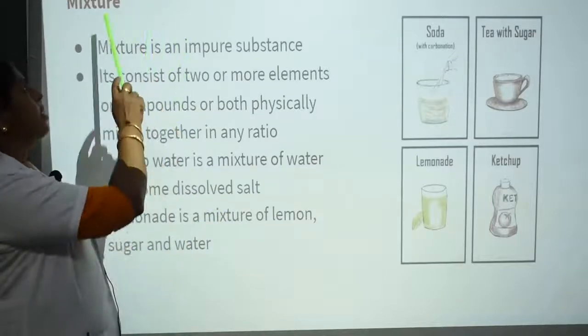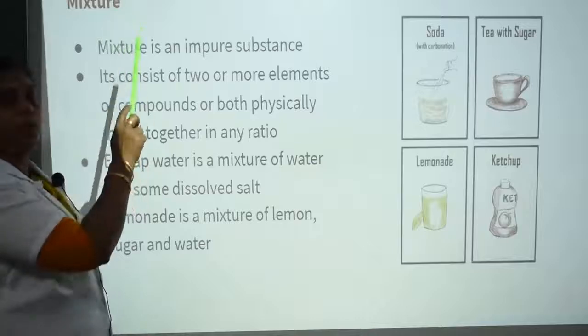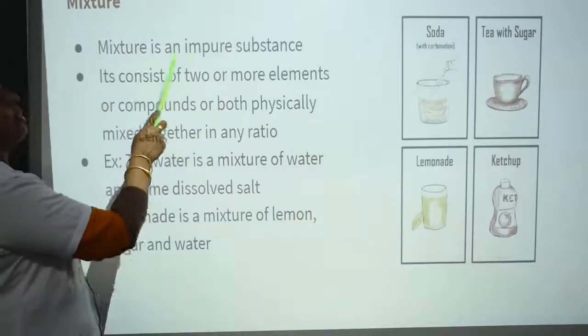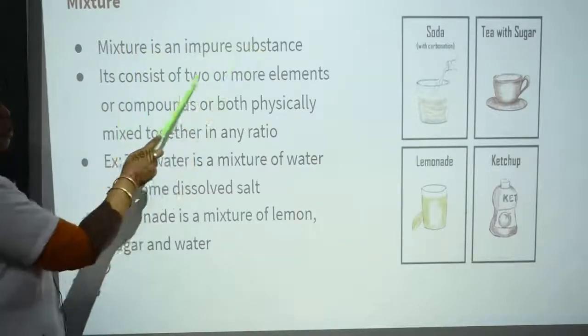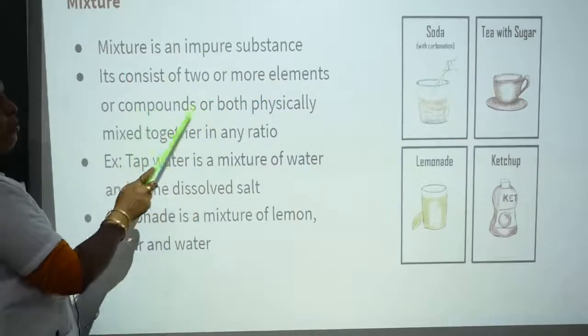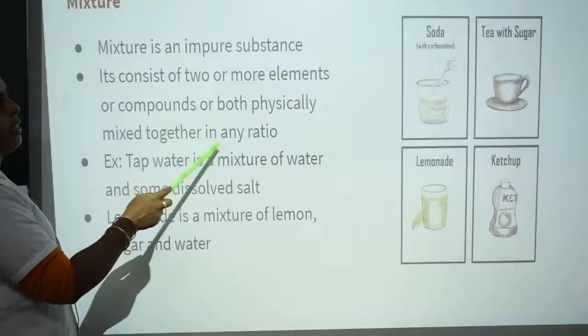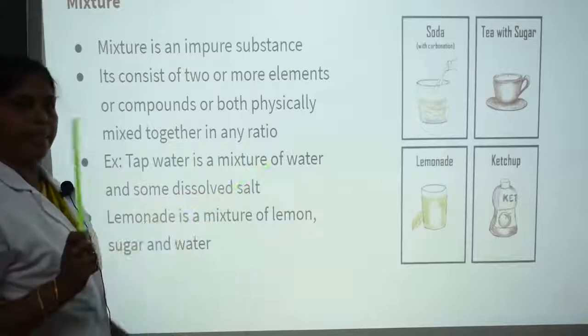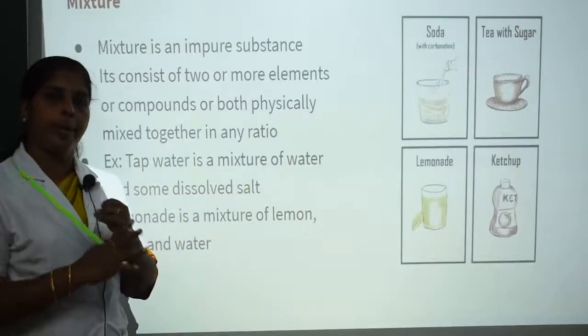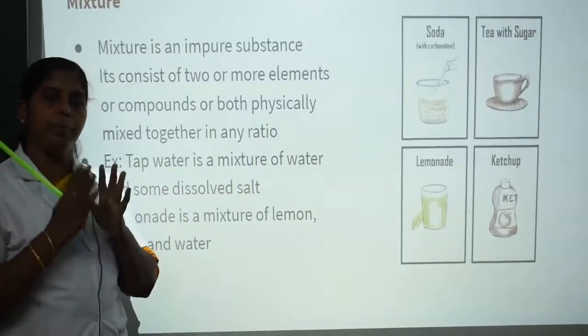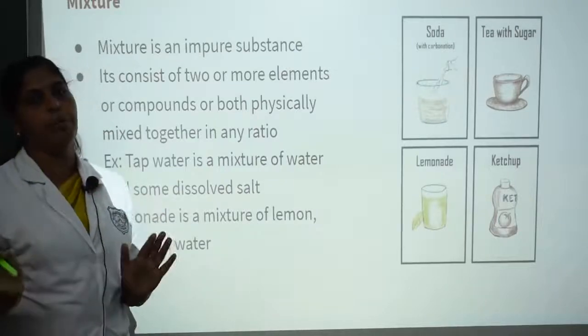Let's see the next classification: matter is classified into pure substances and impure substances. Impure substances are otherwise known as mixtures. Let's see what a mixture is. A mixture is an impure substance. It consists of two or more elements or compounds or both, physically mixed together in any ratio. We studied that compounds are formed by chemical combination. Only by chemical reactions are compounds formed.